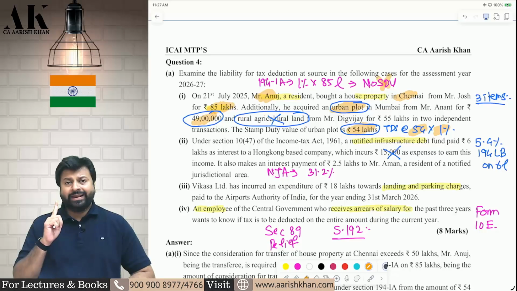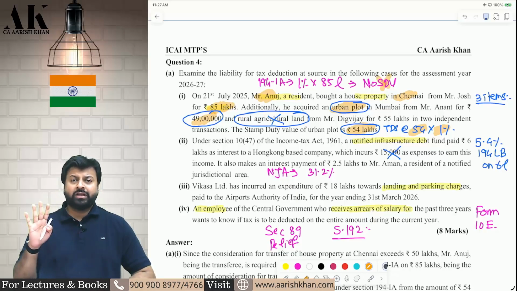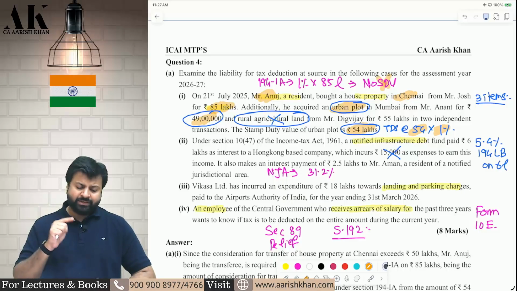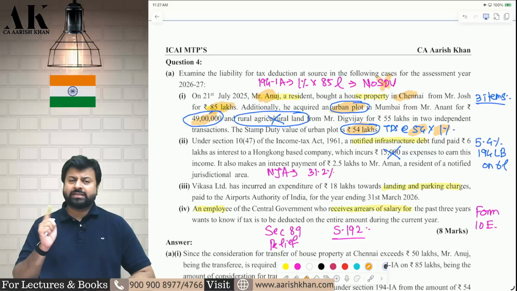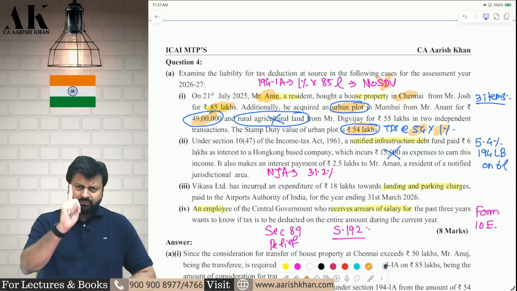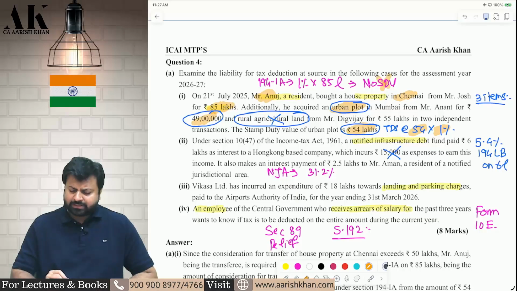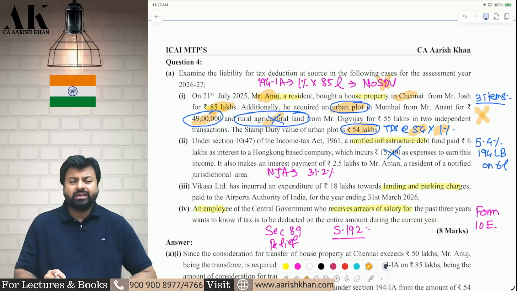So if both the consideration and the stamp duty value are less than 50 lakhs, then no TDS. If one of them is more than 50 lakhs or equal to 50 lakhs, then TDS is applicable. Here, the consideration is 49 lakhs, but the stamp duty value is 54 lakhs. Therefore, deduct TDS at the rate of 1% on 54 lakhs. Next one, he is purchasing some rural agriculture land. On rural agriculture land, TDS under 194 IEA is not applicable.